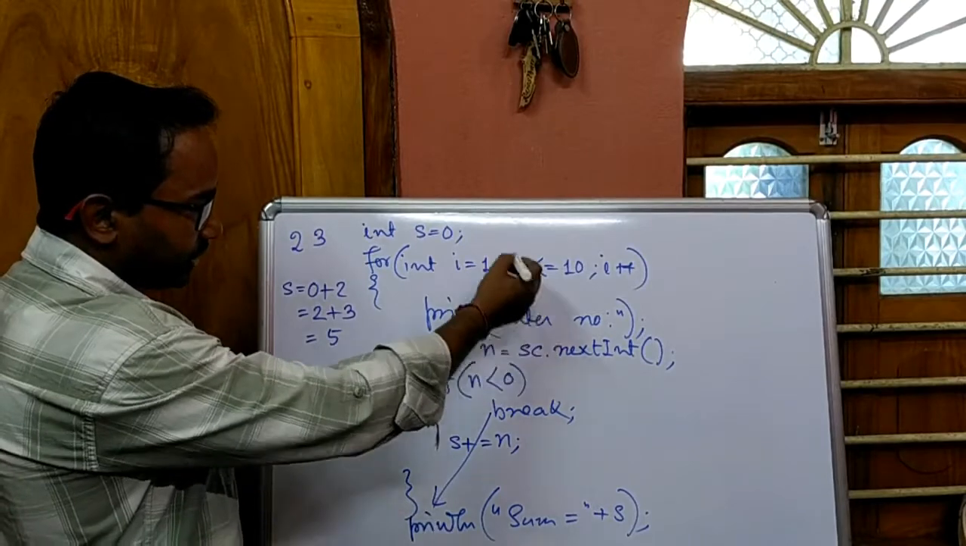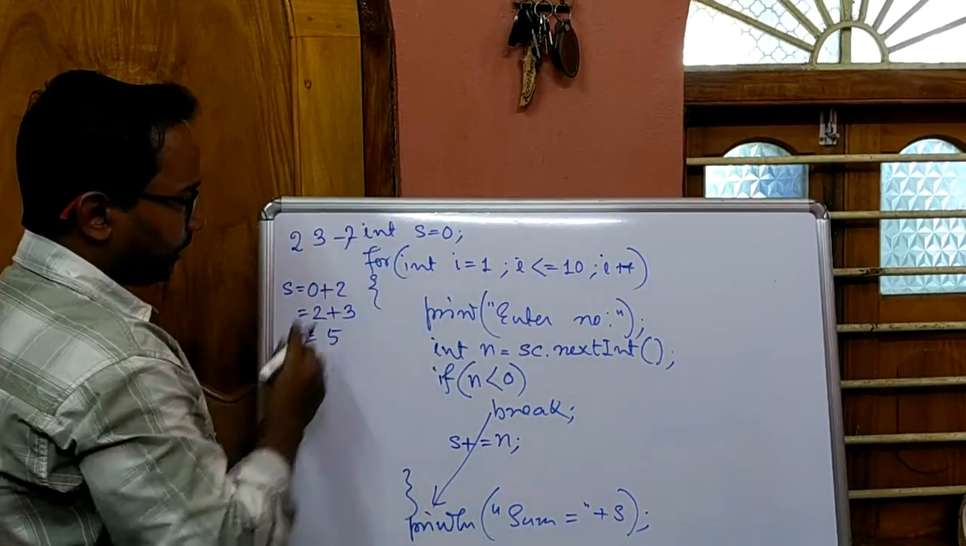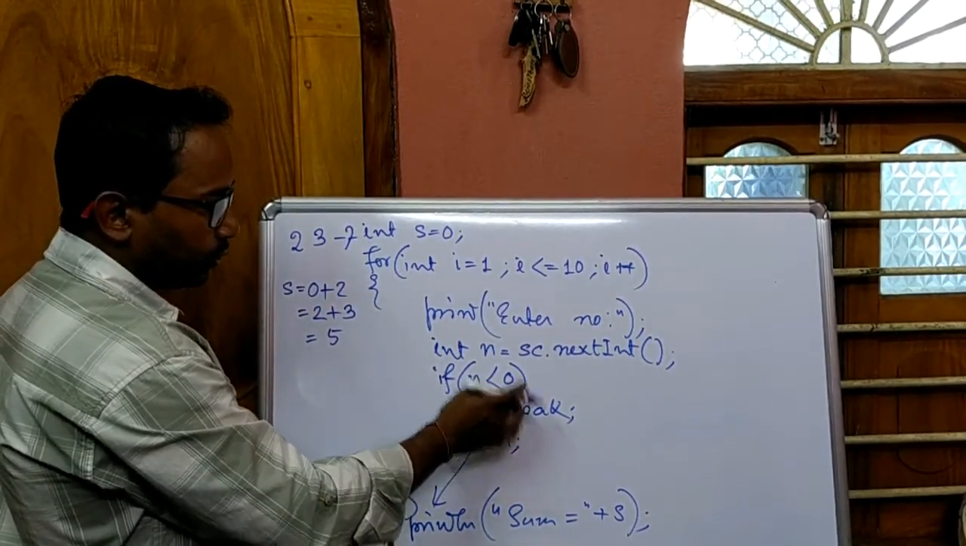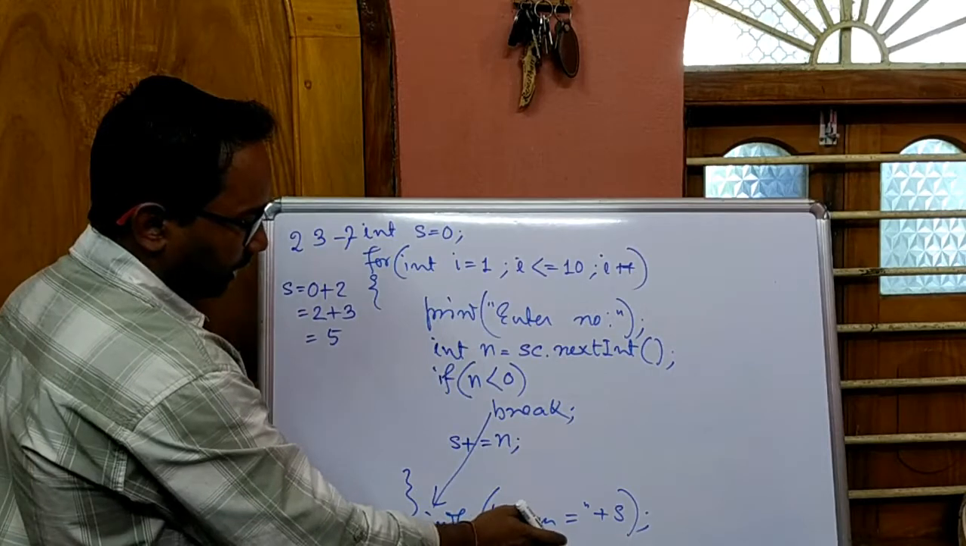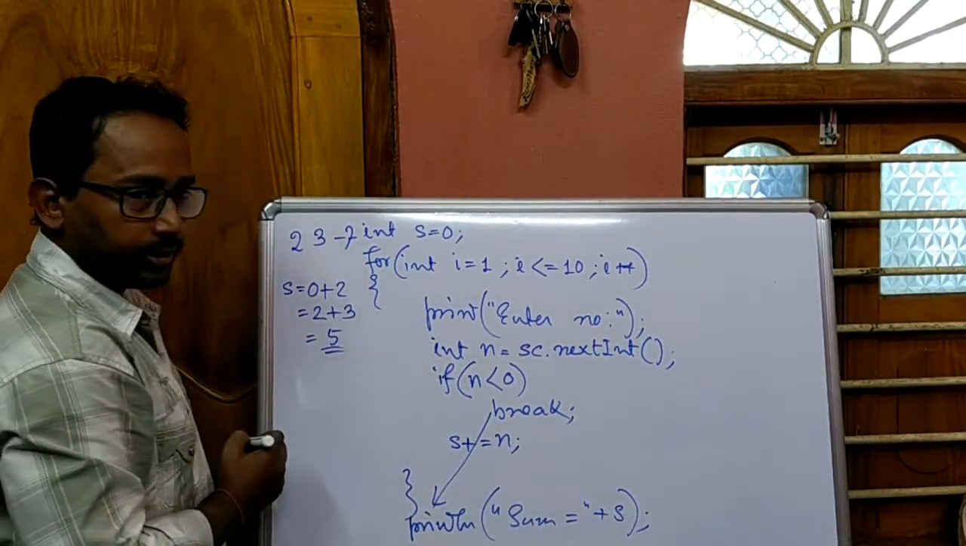After that, for the next execution of the loop, user has entered suppose minus 7. So for that minus 7, this condition is true. So break will execute. So loop will terminate, and after the loop we are displaying the value of this as sum. That means it is displaying 5. Clear?